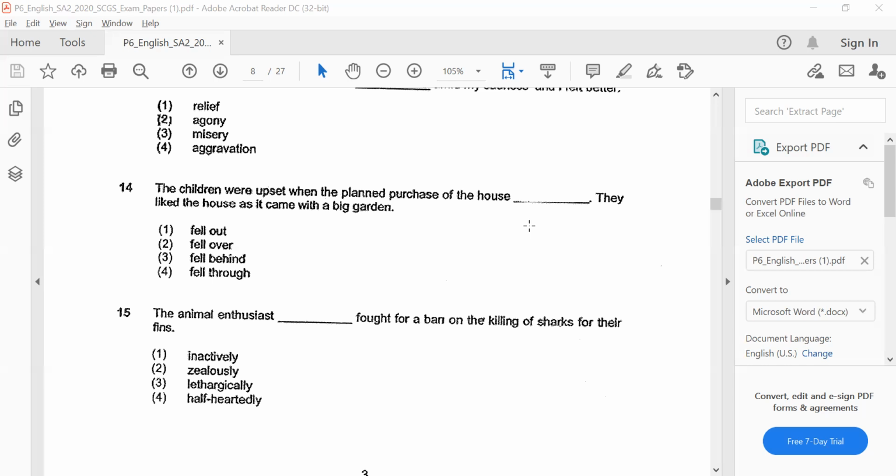Okay. So now maybe let me share some tips on how you can better prepare yourself before you arrive at the exam to answer these vocabulary questions, right? In order to enhance and expand your vocabulary, you actually have to keep reading and reading and reading. That's really the only way that you can do so, right?